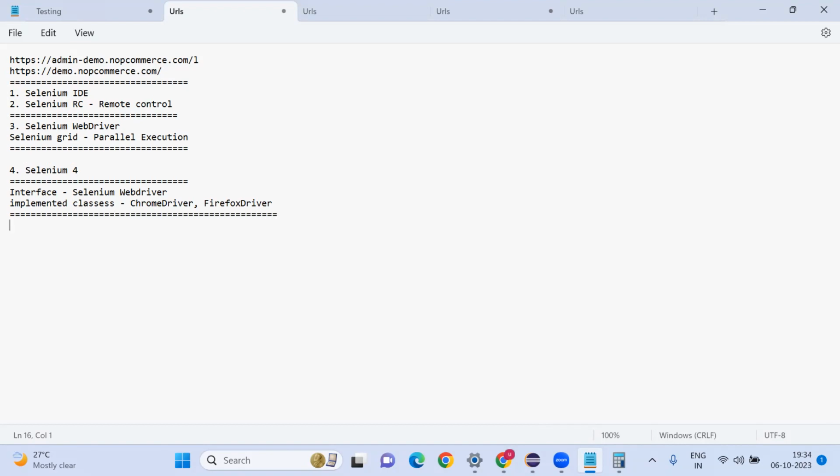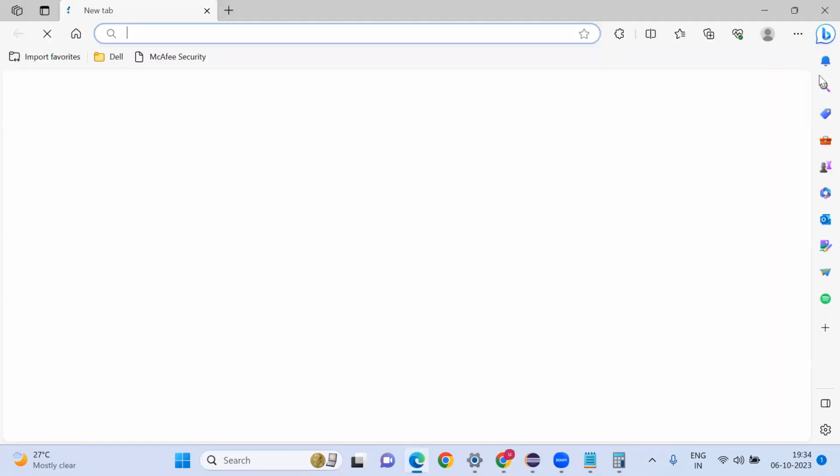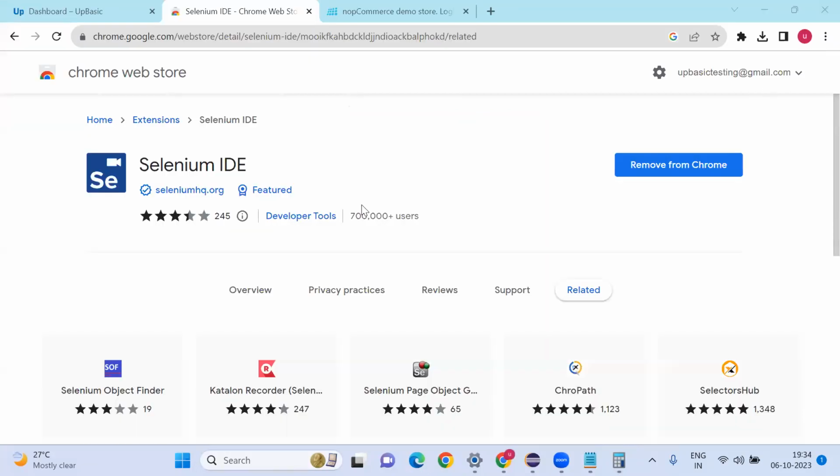Let's try to download the Selenium jar files. Also, if you are trying to automate the Chrome browser, you need to download the exe file for each browser. If you want to automate Firefox, you need to download the Firefox related exe file. If you want to automate the Edge browser, you need to download the Edge exe file. For each browser, you need to download the exe file.